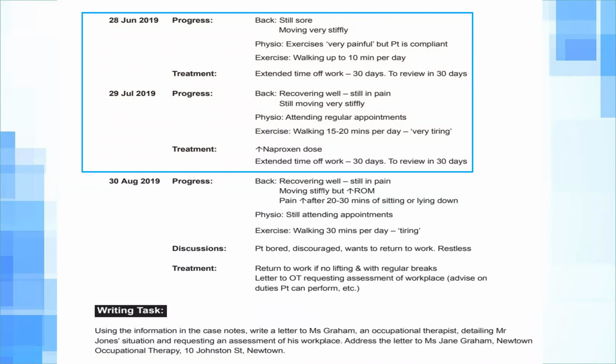Then again, these two visits on 28th June 2019 and 29th July 2019, the occupational therapist, Ms. Graham, doesn't need to know about the details of these 2 visits. She just needs to know the details of his most recent visit that happened on 30th August 2019. So you have to identify which information to remove from your content. I hope that this is clear.